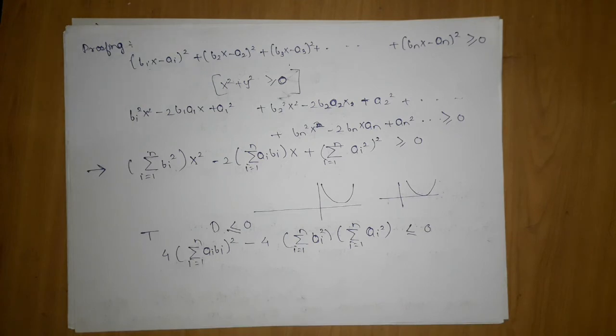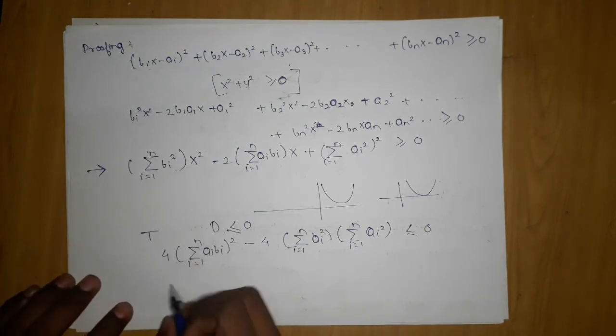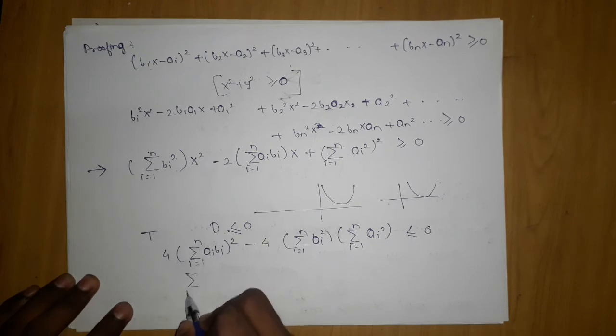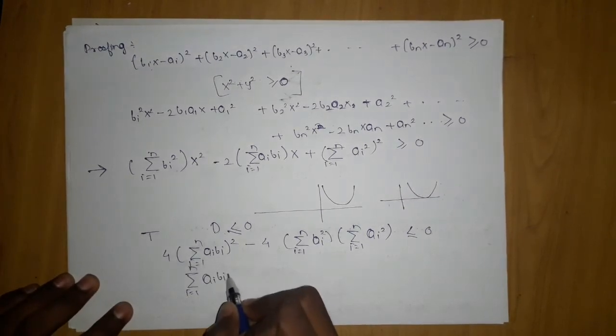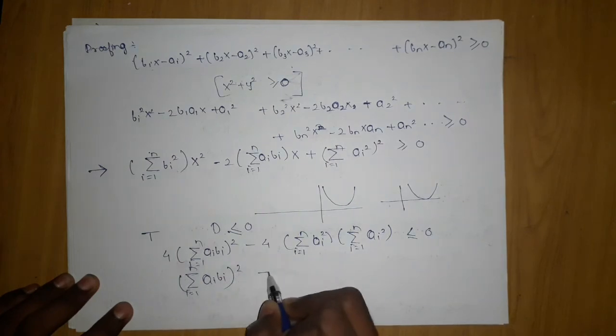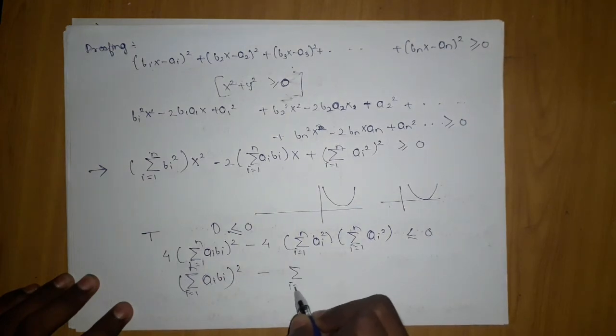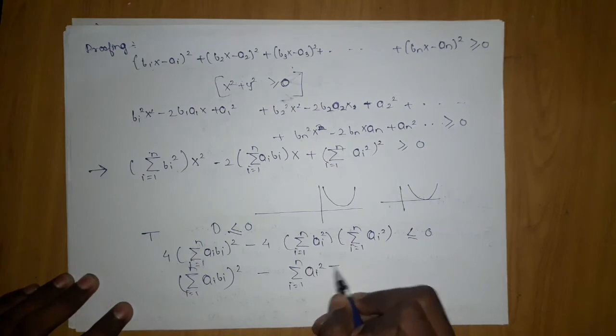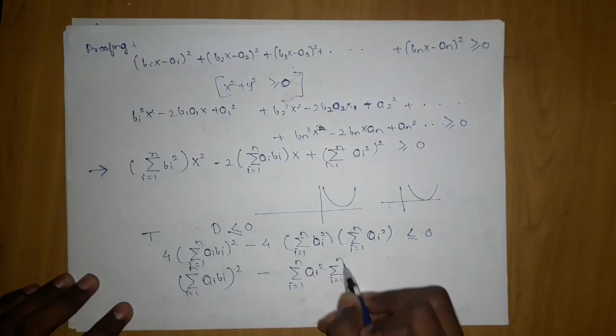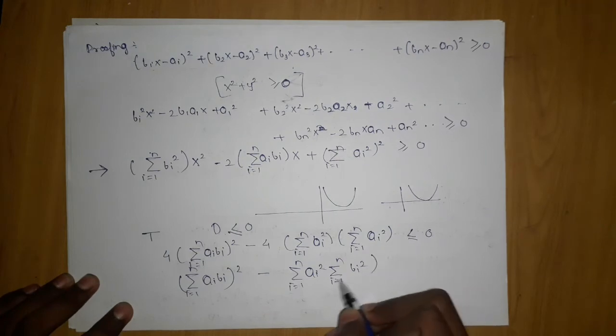In the next step, I can divide throughout by 4, which finally gives summation i equals 1 to n ai bi, the whole square, minus summation i equals 1 to n ai square into summation i equals 1 to n bi square.